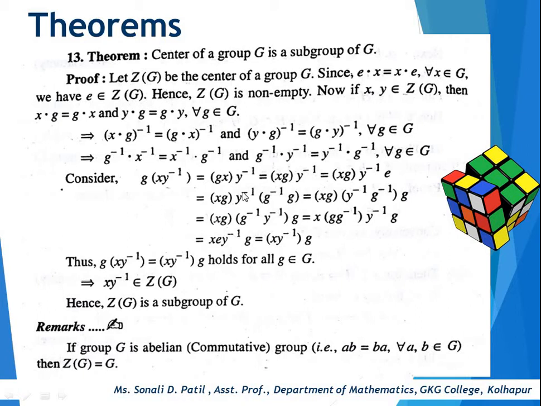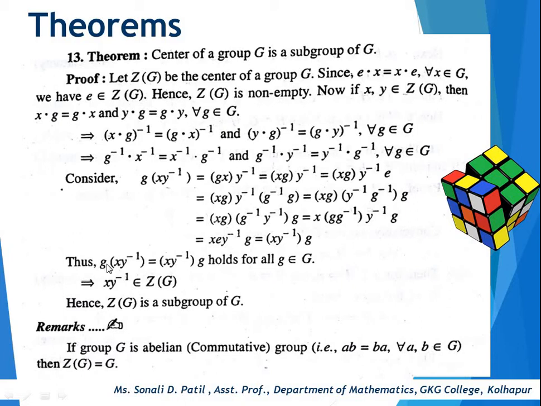Now here we can take associativity again. So x g y inverse g inverse of g. So what is the value of y inverse g inverse? g inverse dot y inverse. So here we can put g inverse dot y inverse, which is equal to, now here we are using associativity, x of (g inverse y inverse) of g. So g inverse y inverse gives identity element. So this is equal to x y inverse of g.